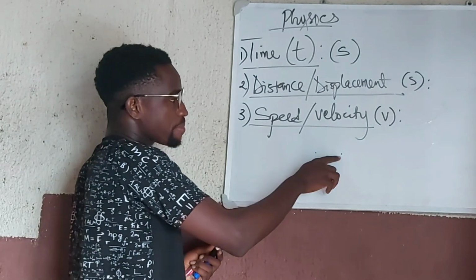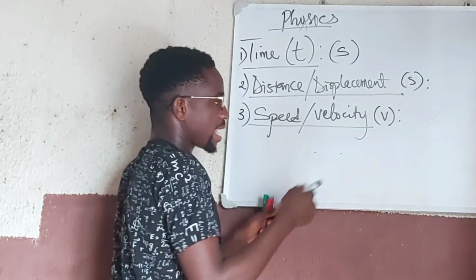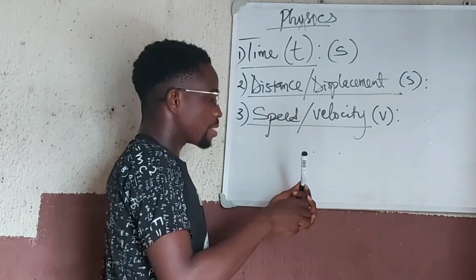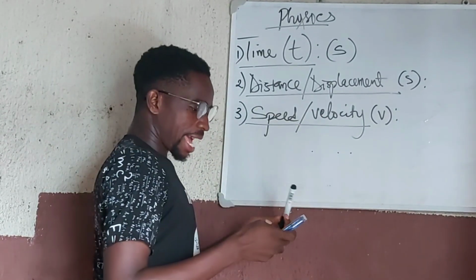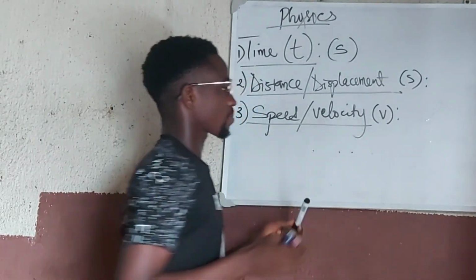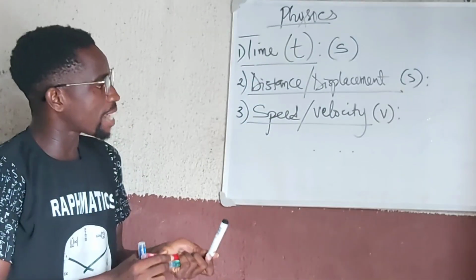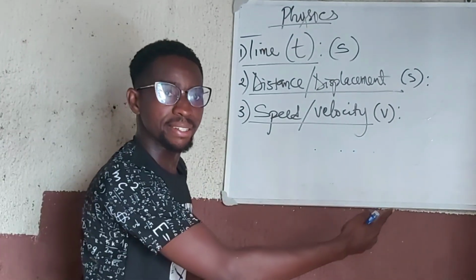Like at a time I see the distance to be this, and the body has moved to another distance. In a second time I'll see the body covering a new distance. After another time it has covered yet another distance. So in this case, it implies that the distance is changing, right?